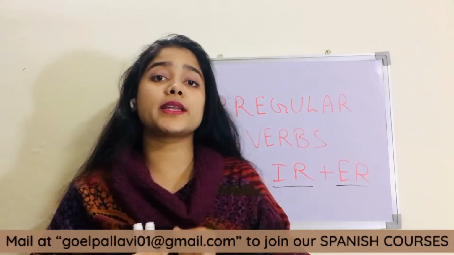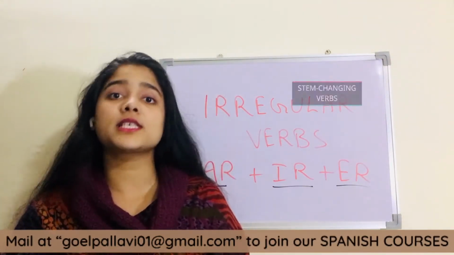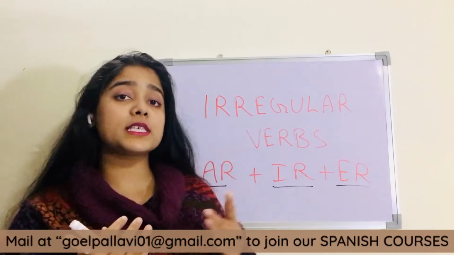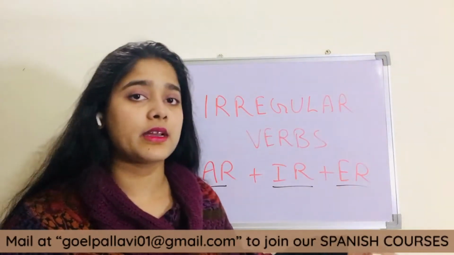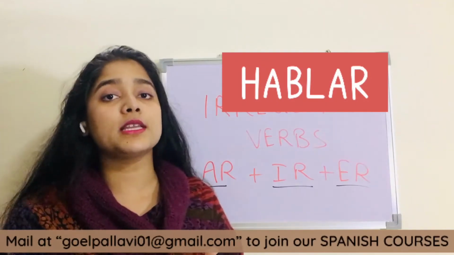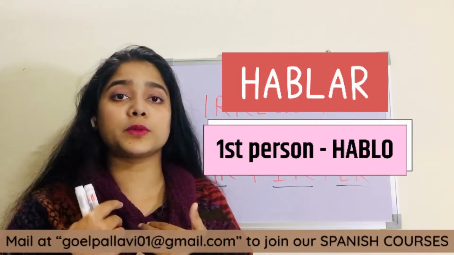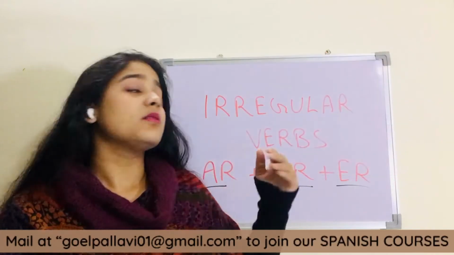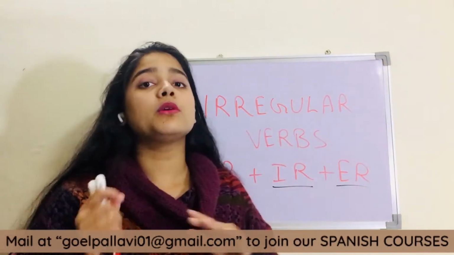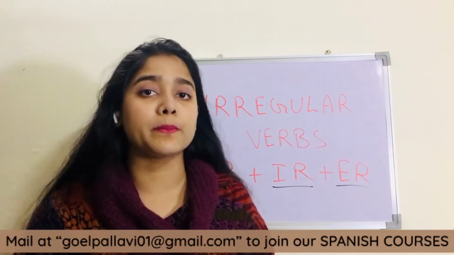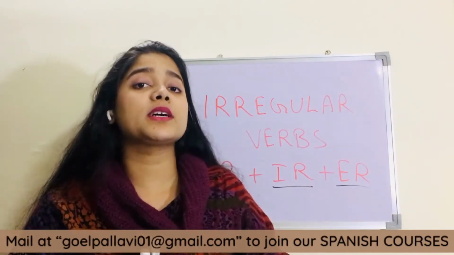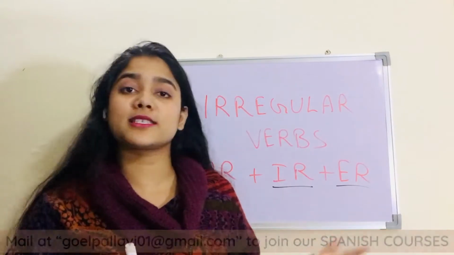First of all, let me tell you, there is a type of irregular verbs which is stem changing verbs, okay? So what we do in that, obviously we will remove these from the end. Let's suppose in regular verbs we were taking hablar, we were removing AR from the end and we were adding O for first person, hablo. That is a regular verb. So for irregular verbs also we will eventually remove these letters from the end, but also we will change the spelling from between. Okay, so we are going to see the stem changing verbs and how many types are there in stem changing verbs. Okay, so let's get started.